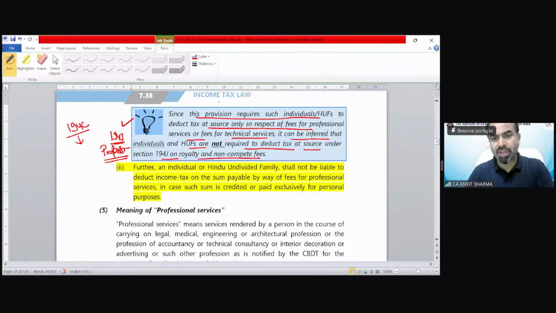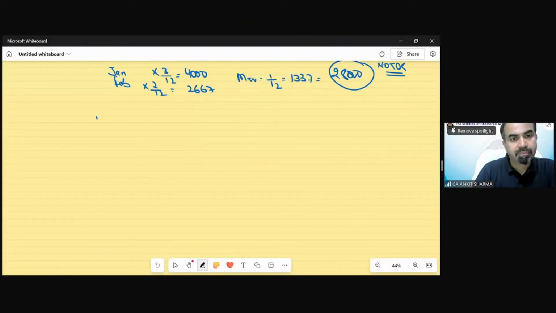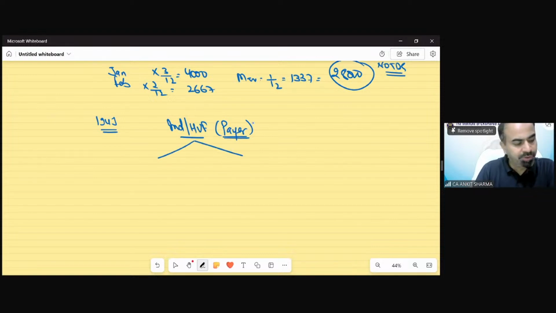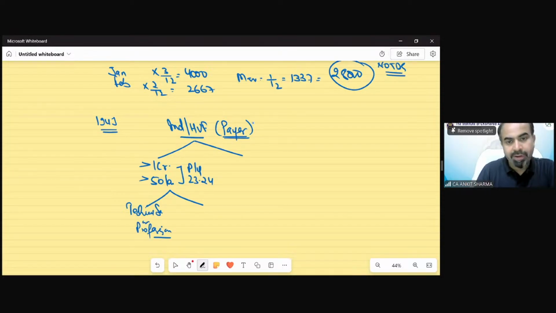Under section 194J, the provision says in case of individual HUF, if they are payer, and if suppose their turnover exceeds 1 crore or 50 lakh in the previous year 23-24, then if they pay technical services or professional services, TDS provision would be applicable, and if they paid royalty or non-compete fees.